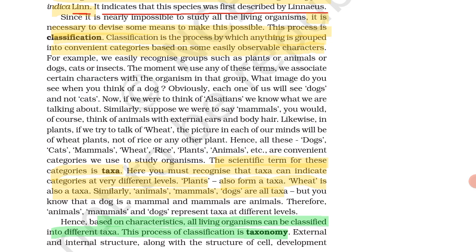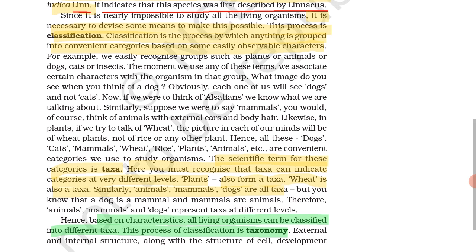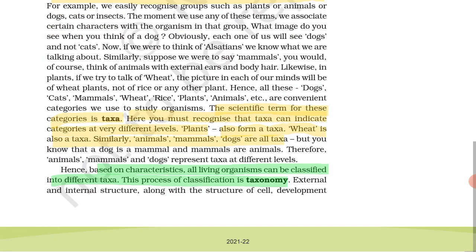Based on characteristics, all living organisms can be classified into different taxa. This process is called taxonomy. We are classifying various living organisms into different taxa, that is called taxonomy. We can identify and classify dogs, cats, rats, rabbits. These are called taxonomy, identification. Living organisms can be classified into different taxa, and this process is called taxonomy.